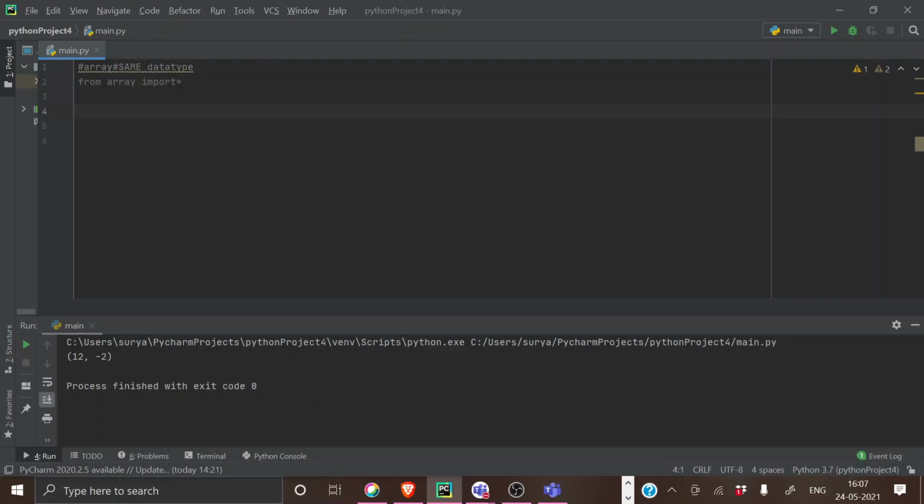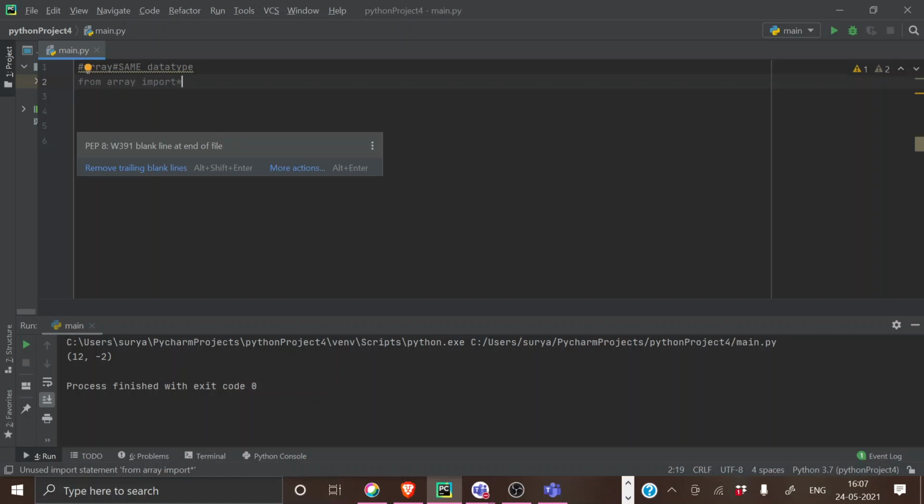Without this line, if you talk about array in your code, the system will not be able to understand it. The moment you import array from the library, it accepts that you are doing something called array. It will just be gray now because I have not used it yet. The moment I use array here, it will get color.